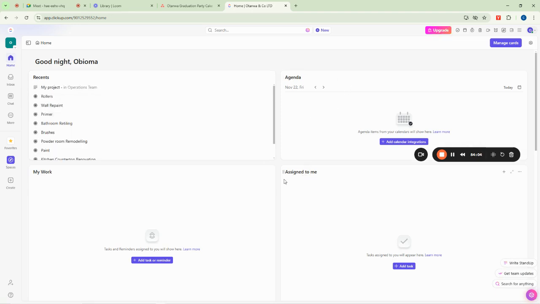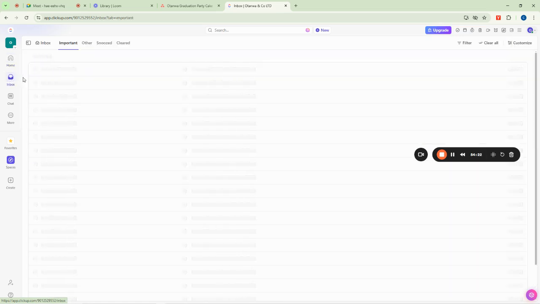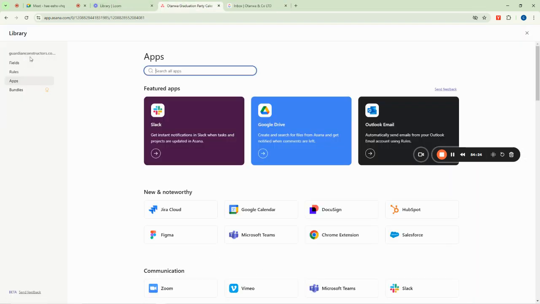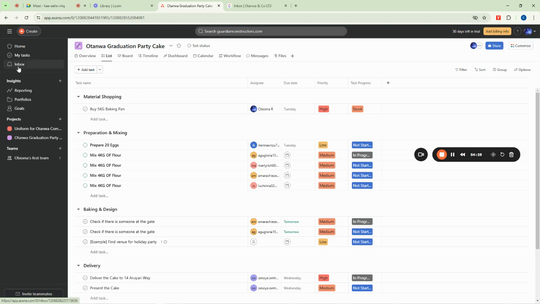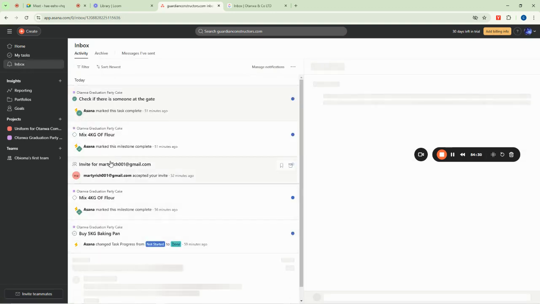We can see tasks assigned to us will be showing up here, and you can even see our work. Our work view is here. And then from this recent navigation, it will show us our recent navigation, and then we have our inbox, just as we have it inside of our ClickUp just now. As someone just now, where we were seeing what was going on in our work, whenever somebody comes in there to sneak in and do something, now we're seeing it all here.